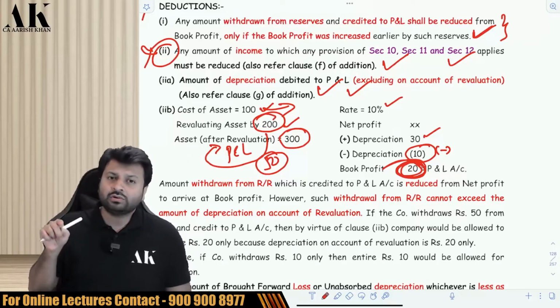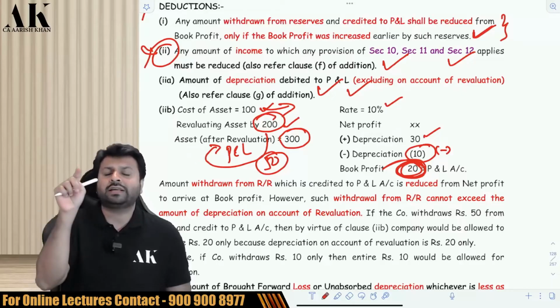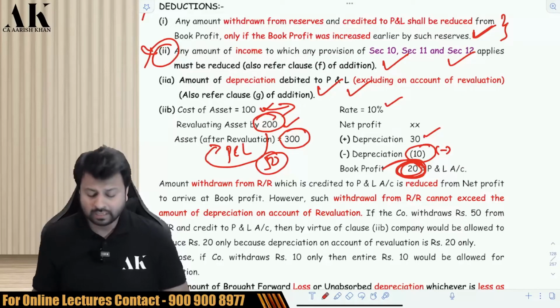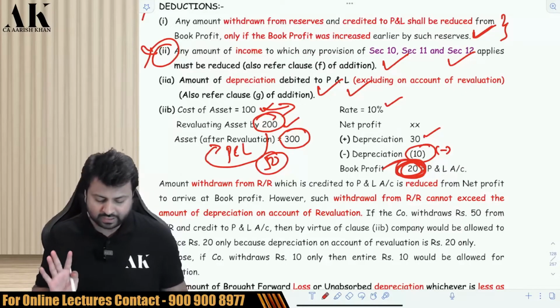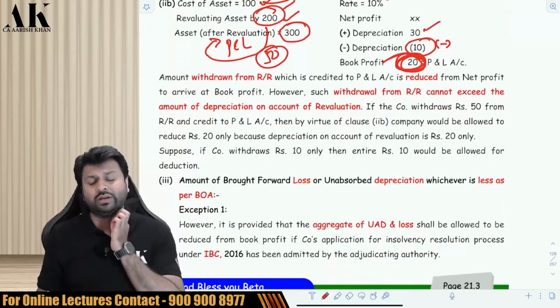So if I remove 10 rupees from revaluation reserve and credit to P&L, then I can remove the entire 10 rupees. So you cannot reduce more than 20 rupees. Be careful about that. That is something which the law has to say over here.